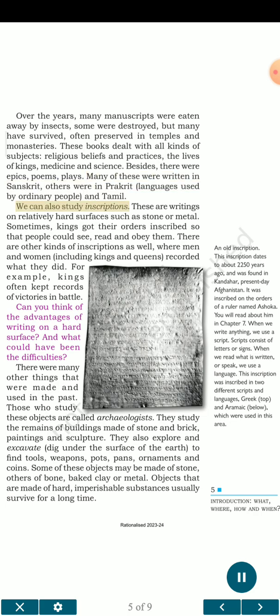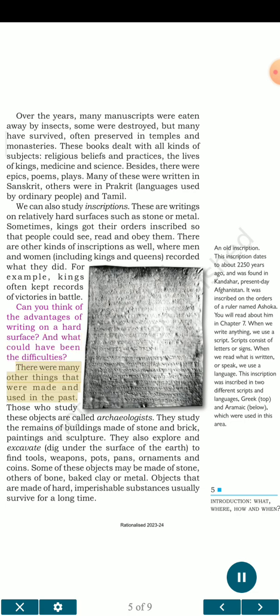We can also study inscriptions. These are writings on relatively hard surfaces such as stone or metal. Sometimes, kings got their orders inscribed so that people could see, read and obey them. There are other kinds of inscriptions as well, where men and women, including kings and queens, recorded what they did. For example, kings often kept records of victories in battle. Can you think of the advantages of writing on a hard surface? And what could have been the difficulties?